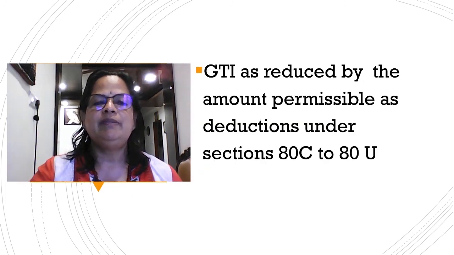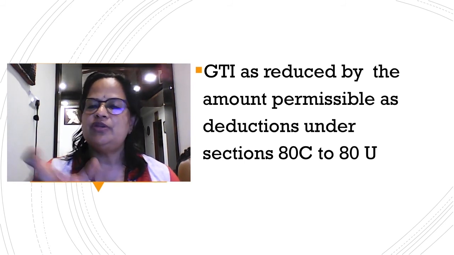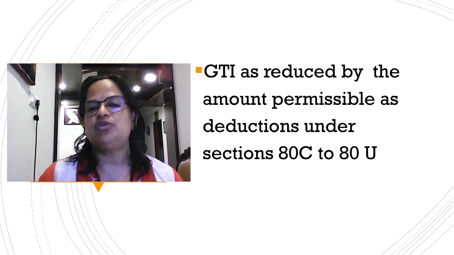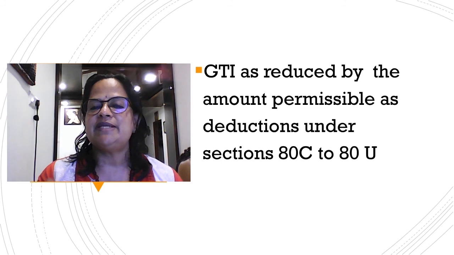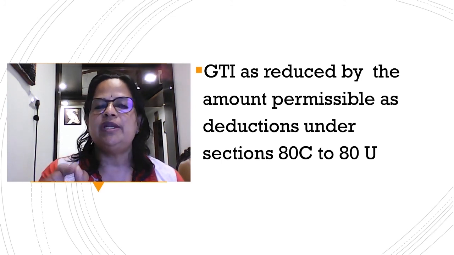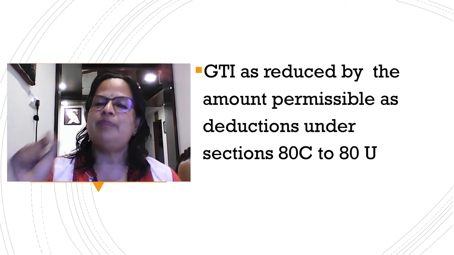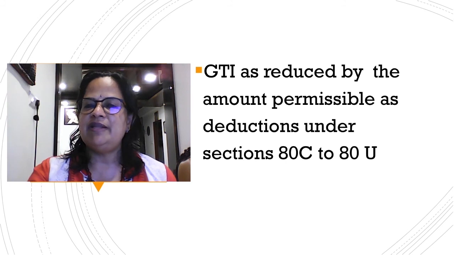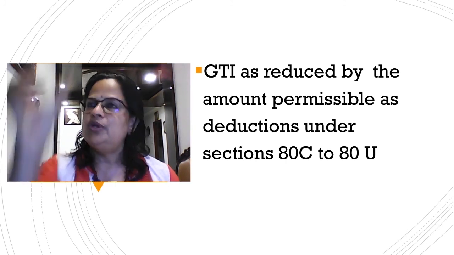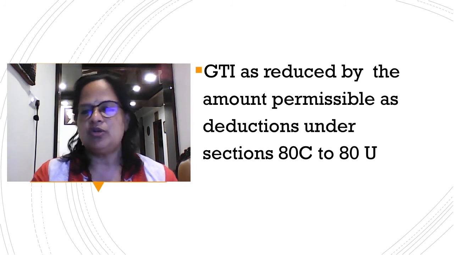So we are coming to the last heading of this module, that is total income. Here you also have to learn the deductions from gross total income. When you reduce the deductions allowed under the Income Tax Act from gross total income, you will get the total income. It is on this total income only that you are going to pay the tax. What is gross total income? We learned in the previous slide that you add up all the heads of income, and that will be the gross total income.